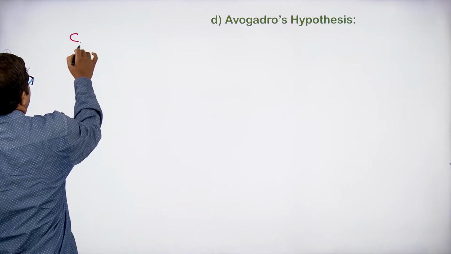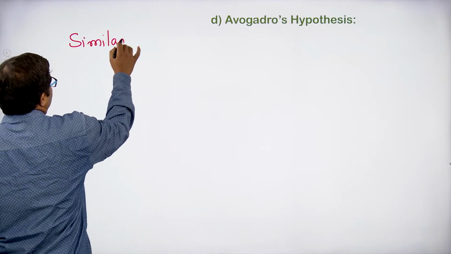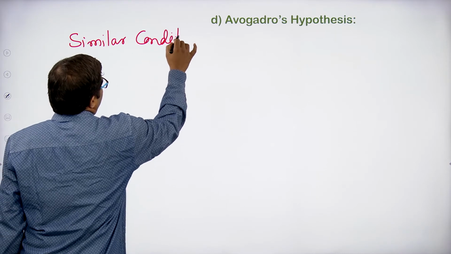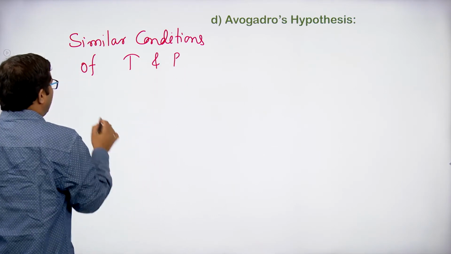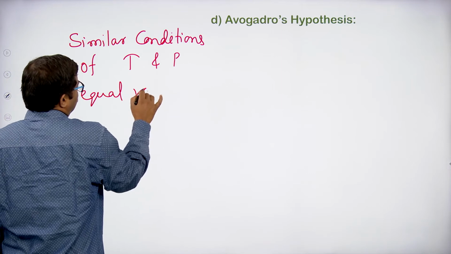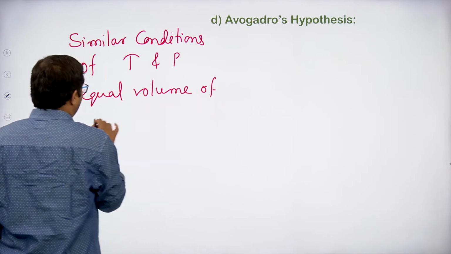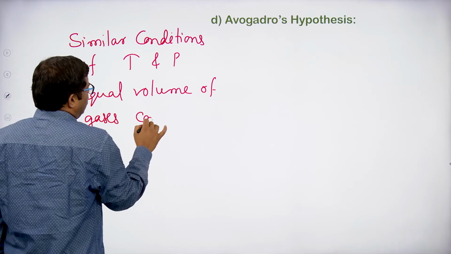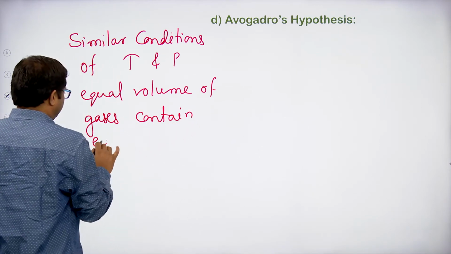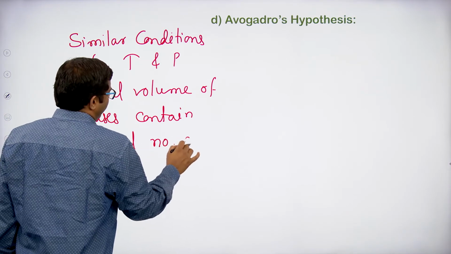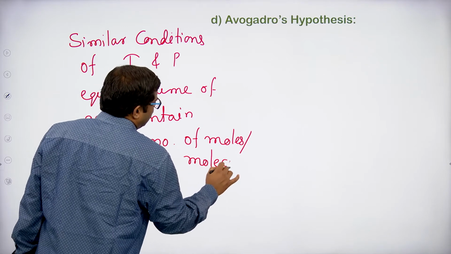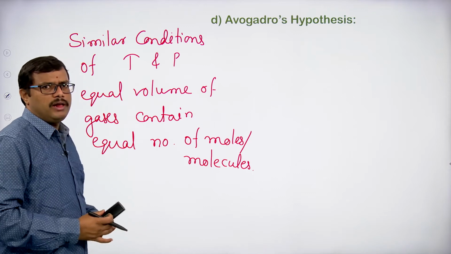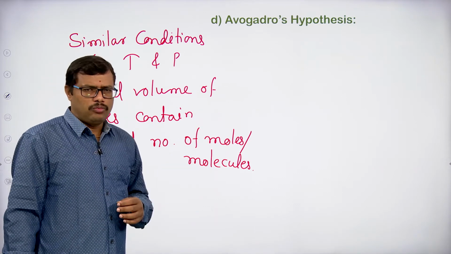Under similar conditions of temperature and pressure, equal volumes of gases contain equal number of moles or equal number of molecules. So, this is the concept that is given by Avogadro.